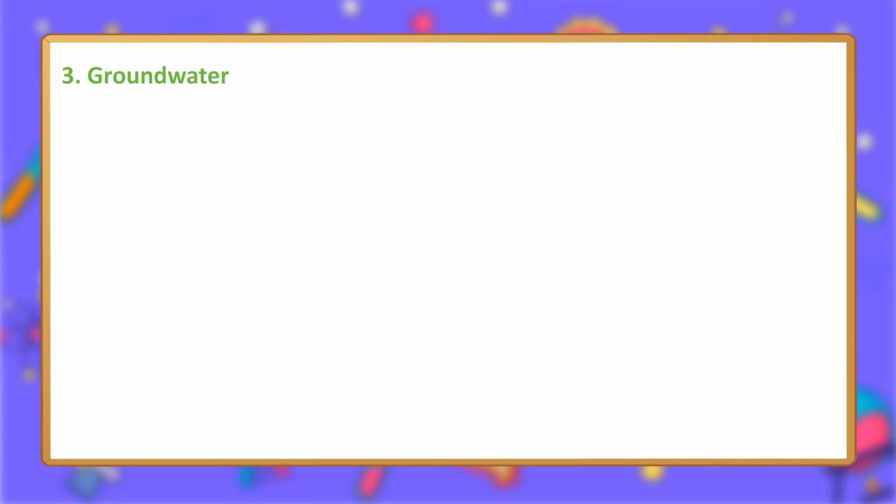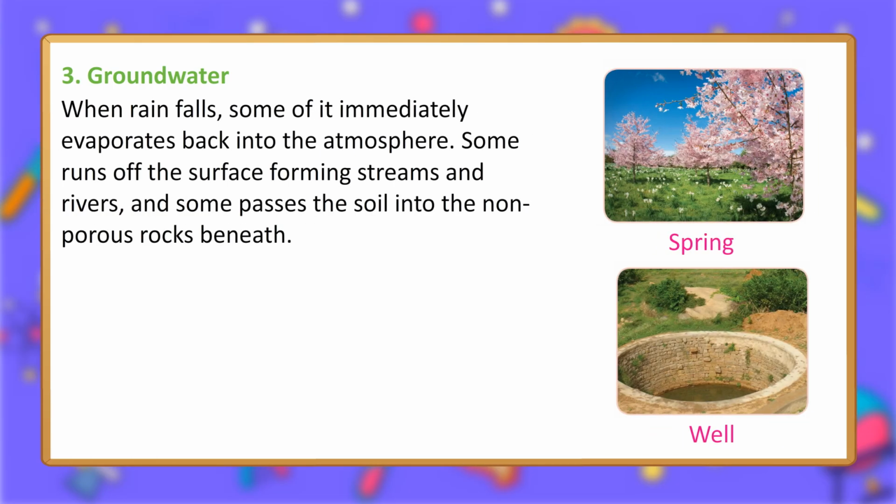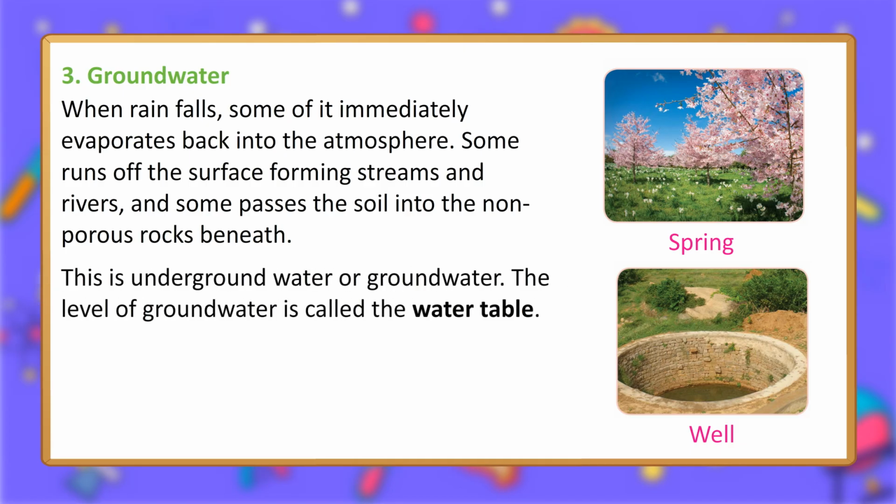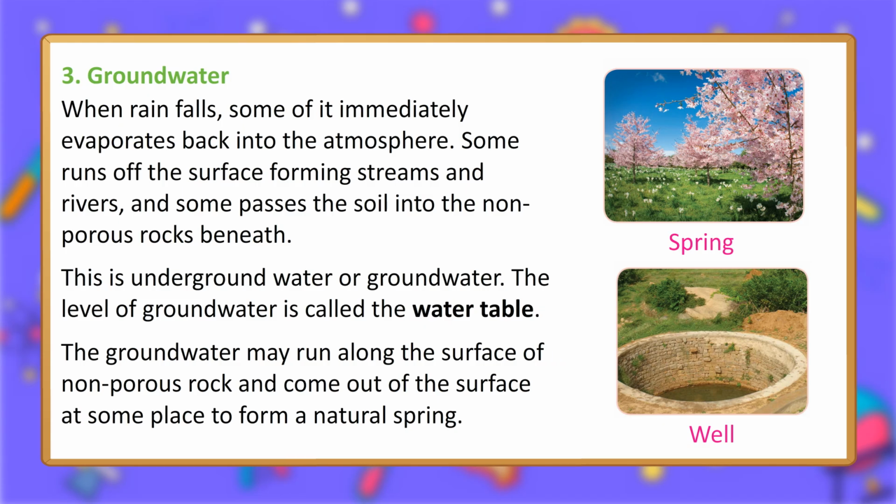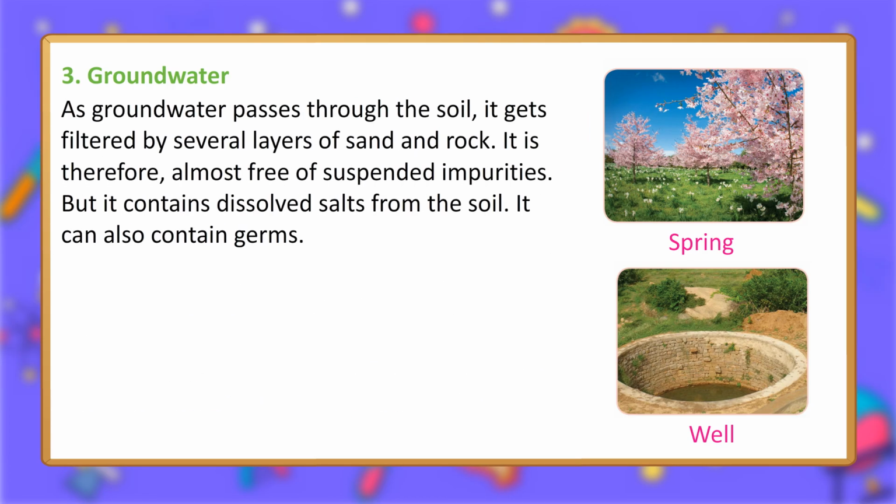3. Groundwater. When rain falls, some of it immediately evaporates back into the atmosphere. Some runs off the surface forming streams and rivers, and some passes through the soil into the non-porous rocks beneath. This is underground water or groundwater. The level of groundwater is called the water table. The groundwater may run along the surface of non-porous rock and come out of the surface at some place to form a natural spring. As groundwater passes through the soil, it gets filtered by several layers of sand and rock.